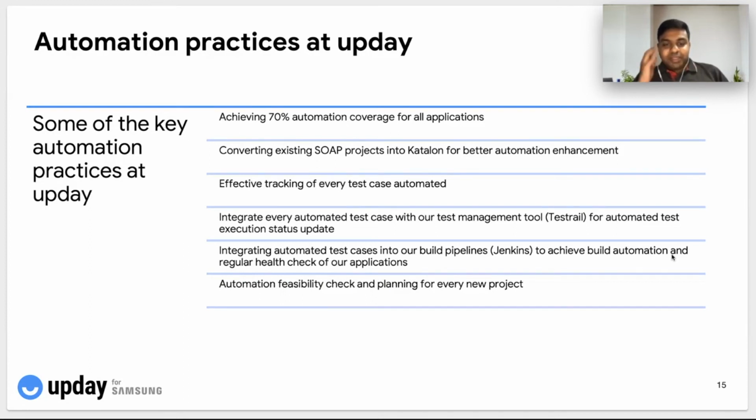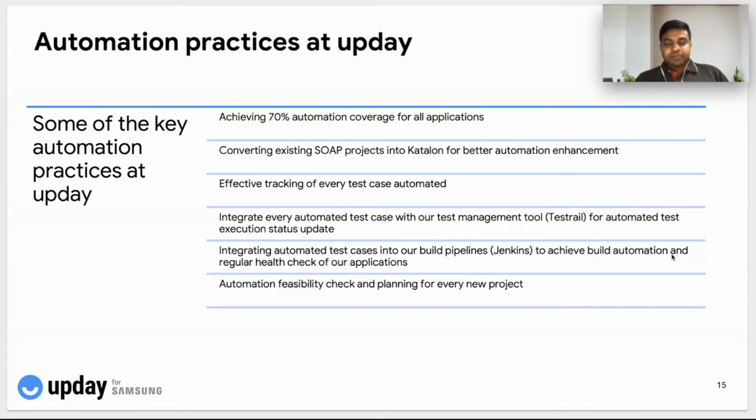The other practice is to integrate every automation test case with our test management tool, TestRail, so that whenever we do any execution, the test run status is updated automatically without any manual intervention. That integration is seamlessly possible with Katalon Studio, the tool that we have selected. We also integrate all of our automation test cases into Jenkins, our primary CI/CD tool, to achieve complete build automation and regular health checks of our applications.